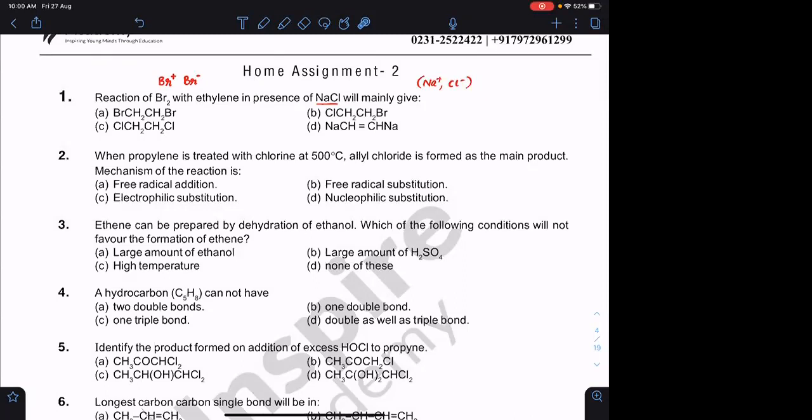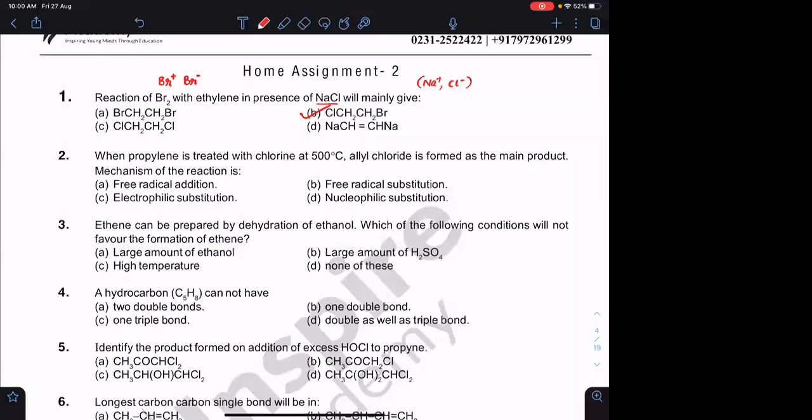जो ज्यादा स्टेबल है वो जाके रिएक्ट नहीं करेगा. जो कम स्टेबल है it will have more tendency to go and react. Agreed everyone? So प्रोडक्ट क्या मिलेगा? एक Br अटैच होगा और एक Cl अटैच होगा. Is this clear? Second question. Any doubt anyone?